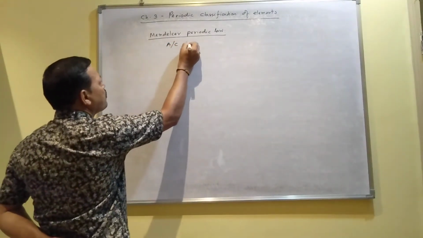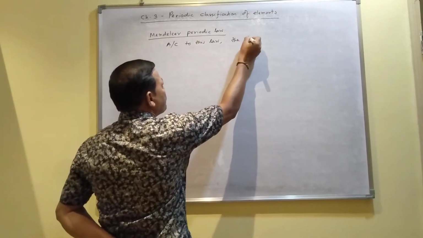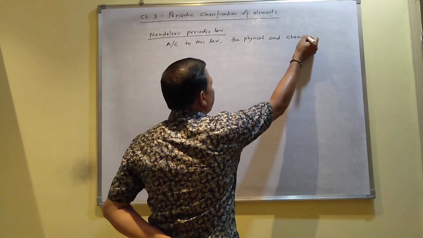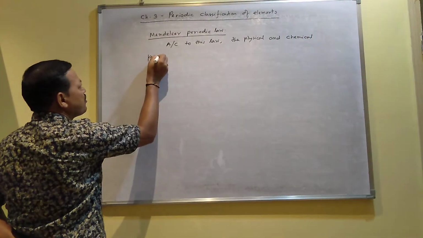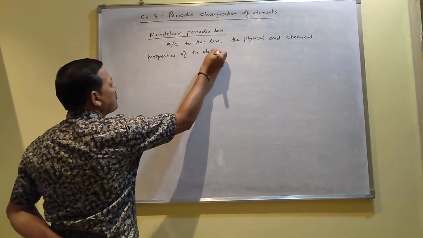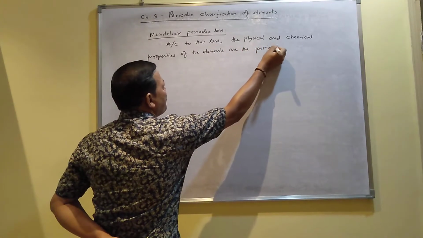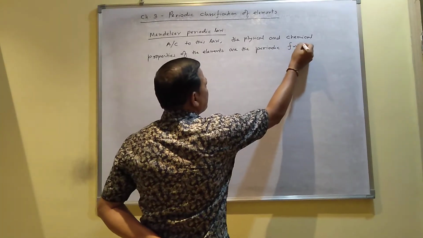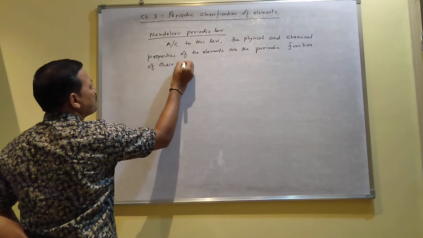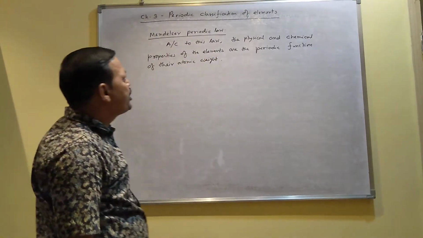According to this law, the physical and chemical properties of the elements are the periodic function of their atomic weight or atomic mass. This is according to Mendeleev periodic law.